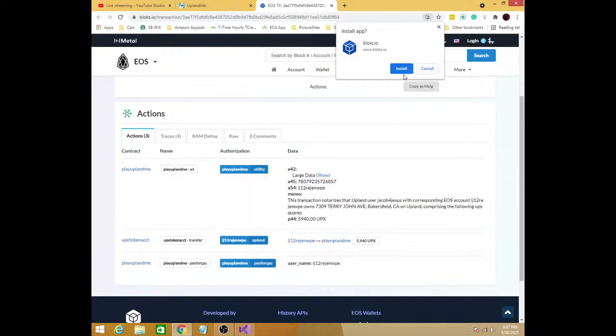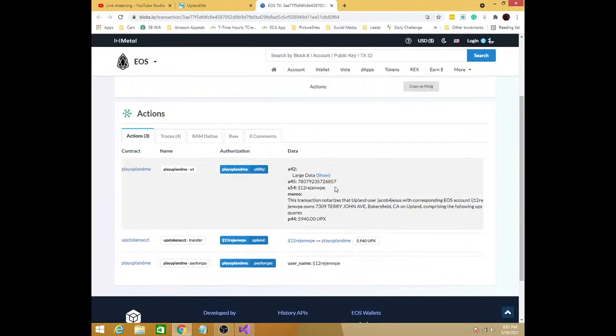And I'm actually not going to install the Blocks.io app right now. Okay, and it says this notarizes Upland user Jacob for Jesus with the corresponding EOS account. Blah owns this address. So every player of Upland who has reached the second rank in the game or higher has their own wallet on the EOS blockchain that stores all of the tokens that represent their property.